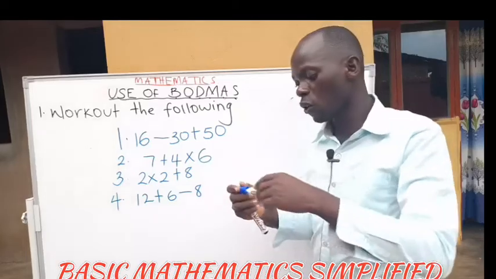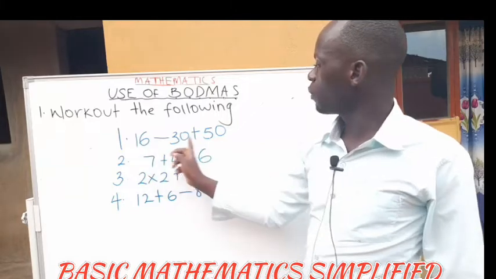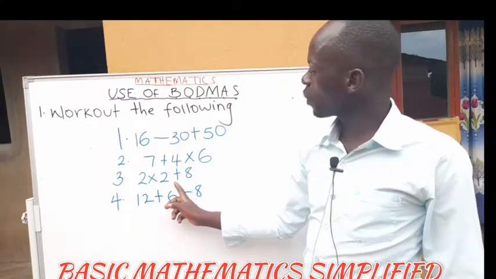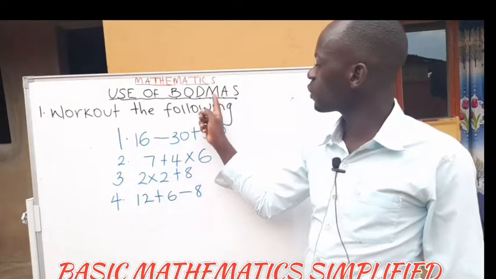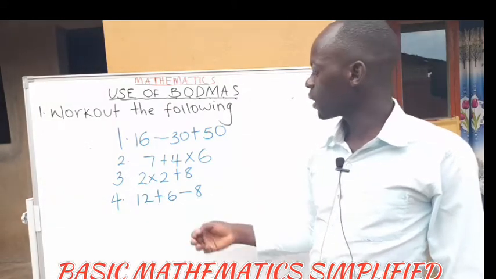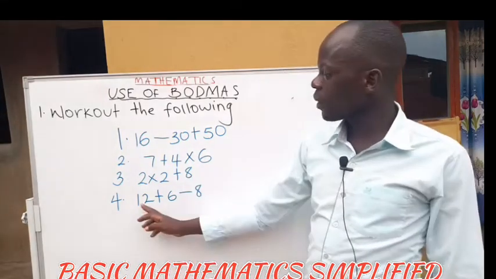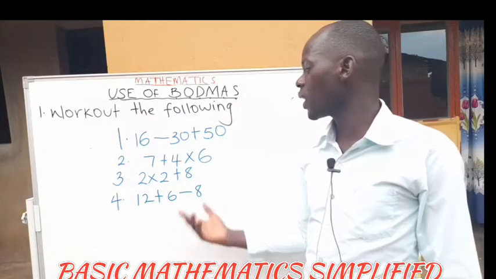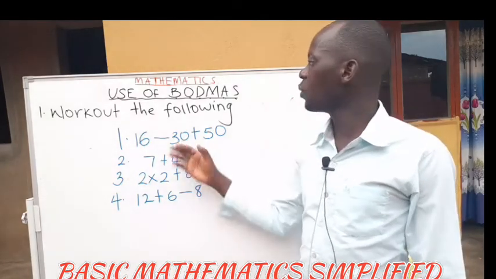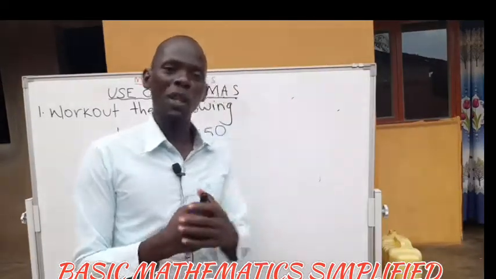Maybe to give you some small discussion about it, this first one is just the example we did at first. You rearrange, you bring this one, then you subtract. Then this one, the second example we did. Then this one here, you can see that 2 times 2, multiplication comes before addition, you multiply directly. Then this one, this time, it is 12 plus 6 minus 8. Don't say that because I said addition and subtraction together, we need to rearrange. If it's already arranged, don't rearrange. Like now we have 12 plus 6 minus 8. 12 plus 6 is already arranged, so you can add and then you subtract. This is a very simple number, and as we move on, we shall look at when they are combined and some complicated ones as you extend with your mathematics experience.